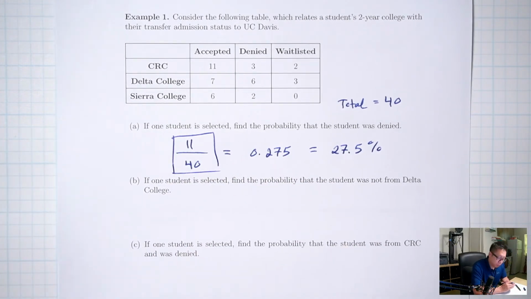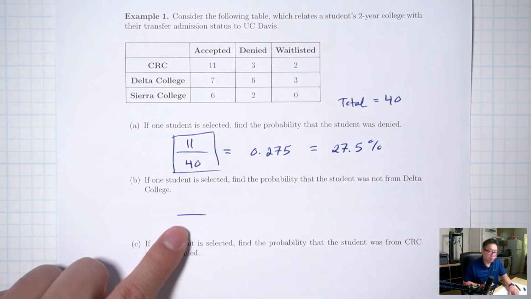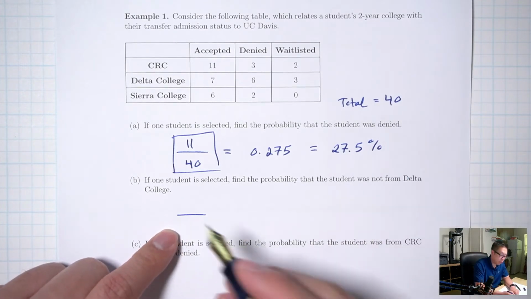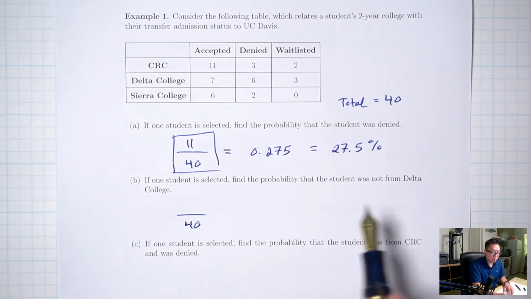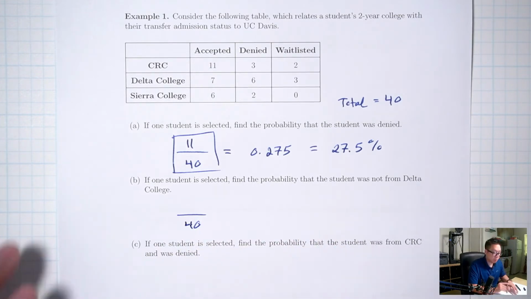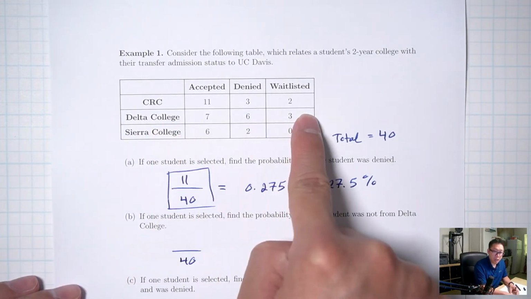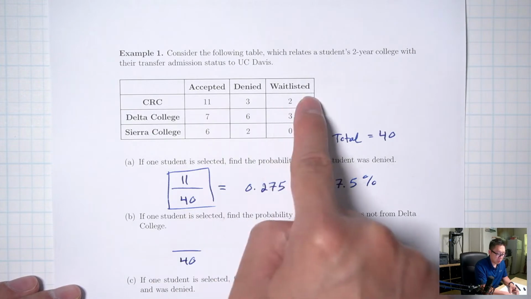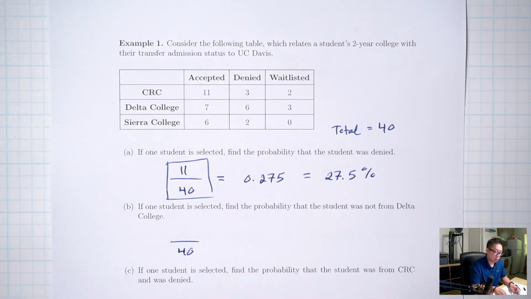Part B. If one student is selected, find the probability that the student was not from Delta College. Again, the bottom is going to be everybody, so everybody would be 40. Up top, how many students are not from Delta College? Here's the Delta College students, so not Delta College would be the top row together with the bottom row.